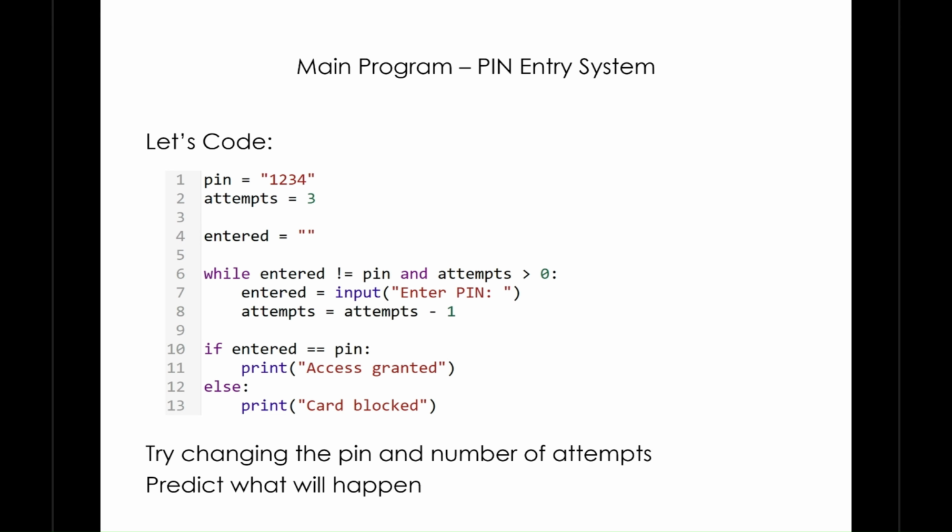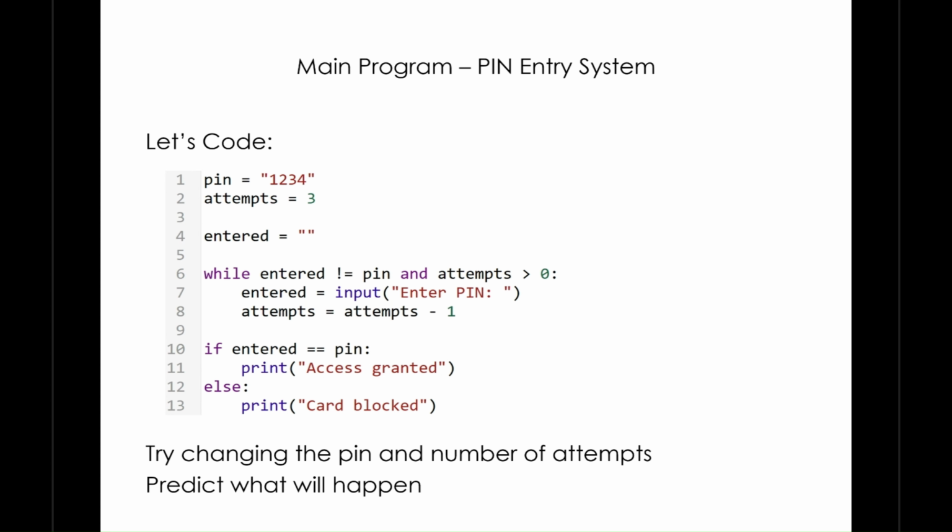Line number 6 is where iteration begins. While entered does not equal pin and attempts is greater than 0, and both of these have to be true, then entered equals input enter pin and attempts equals attempts minus 1, go and run.